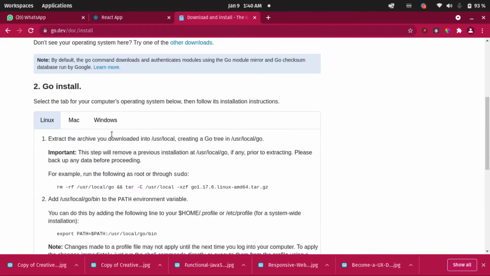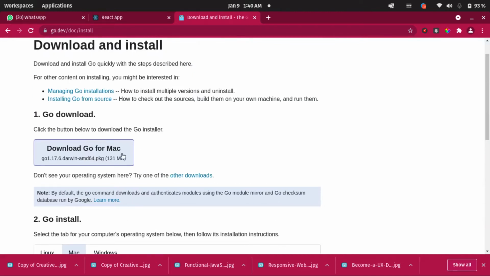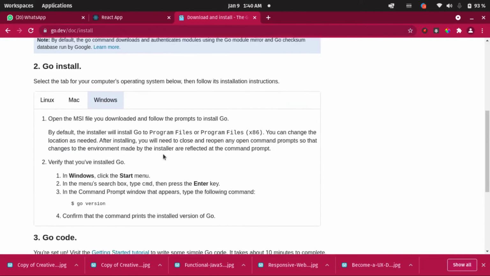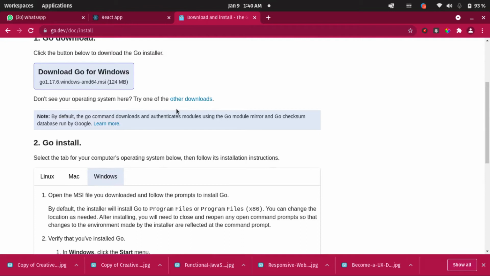If you are using Windows, if you are using Mac, you can come here and download for Mac. If you are using Windows, you can do the same thing for Windows. I'm not going to be focusing on these anyway. I believe there are a lot of tutorials on YouTube online that can help you out, but it's super simple. Just download it and install it, then you are good to go.